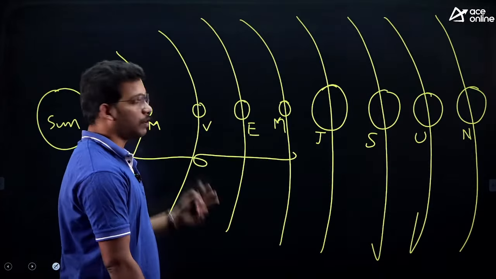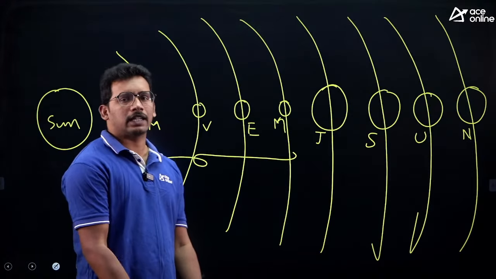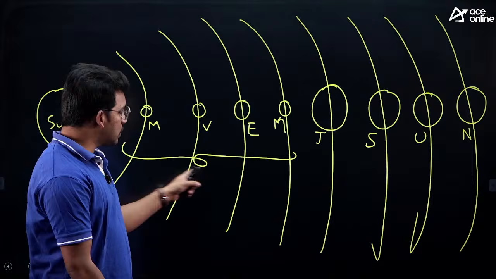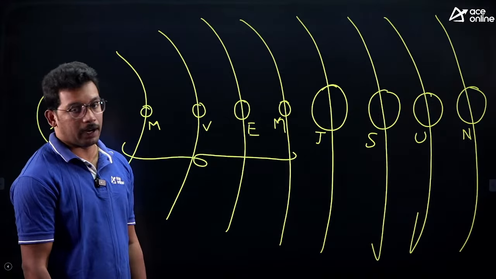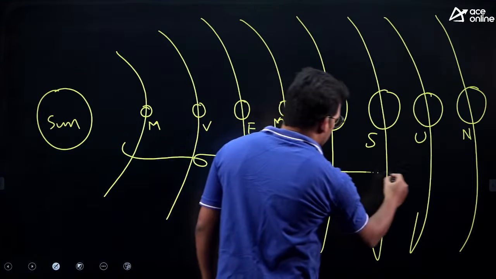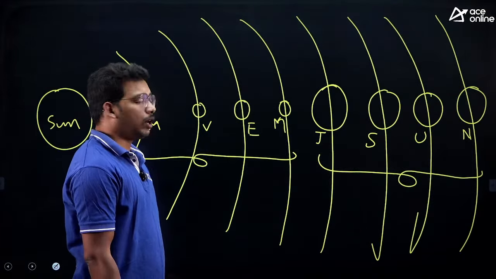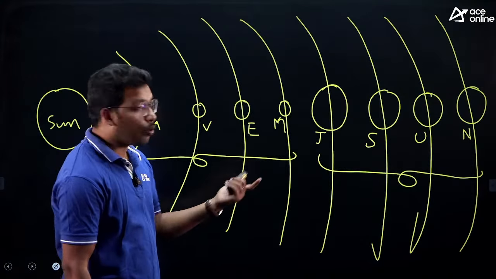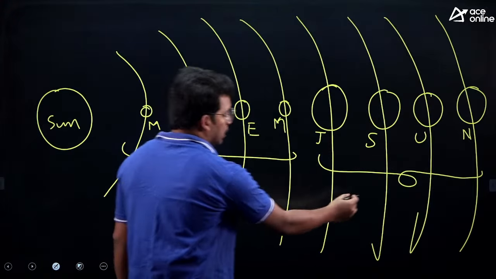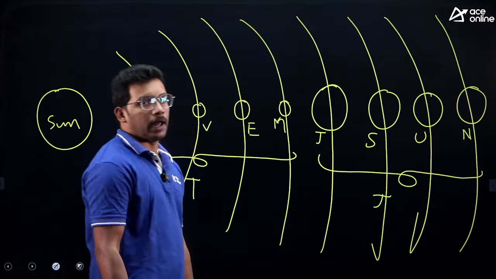Similarly in Venus as well as Mercury we have a slight gases which are possible for life. So these 4 are called as terrestrial planets. Okay. And outer 4 are called as what? Outer planets are Jovian planets. These are terrestrial planets. These are Jovian planets.